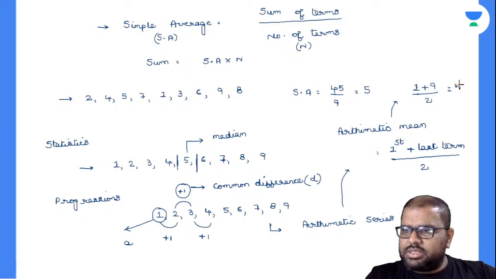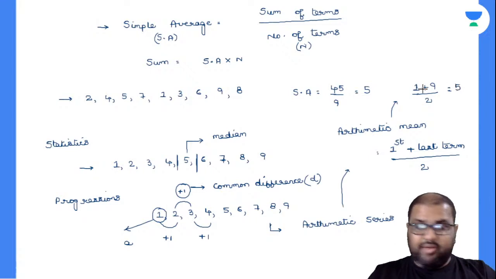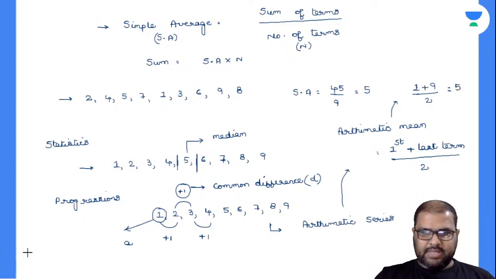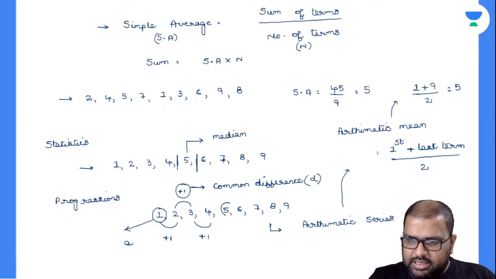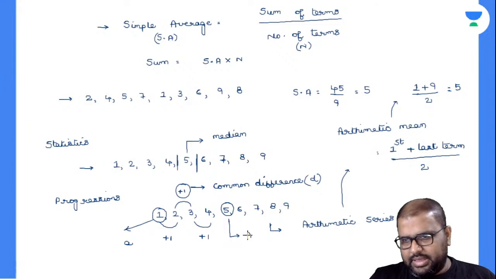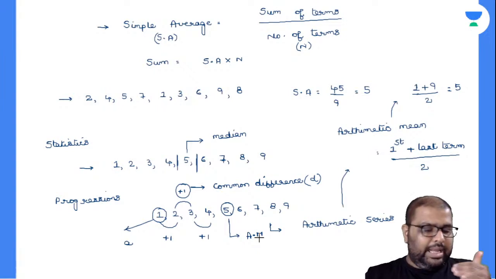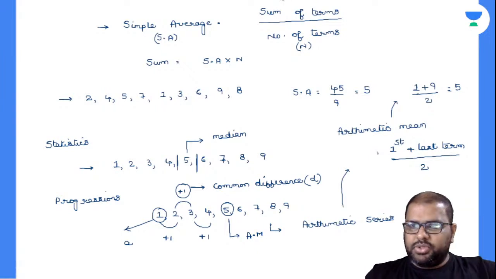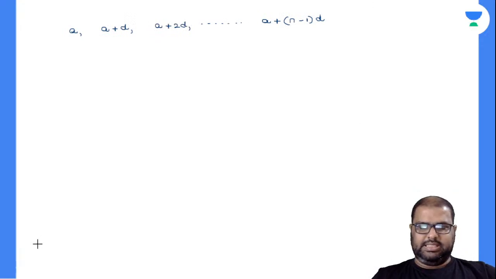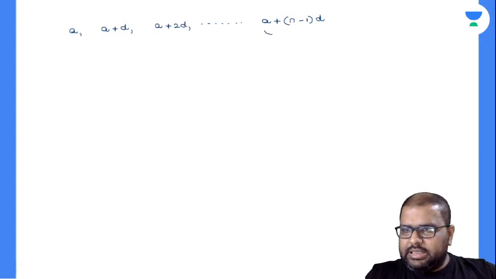Here in this progressions class, you are speaking the same 5 as arithmetic mean. So this 5 is nothing but called arithmetic mean, AM. Am I right or wrong? Yes, perfectly. So same answer, 3 different ideologies depending upon our implementation there. I hope you got my point there. Yes. So this is your Tnth term in an arithmetic series.